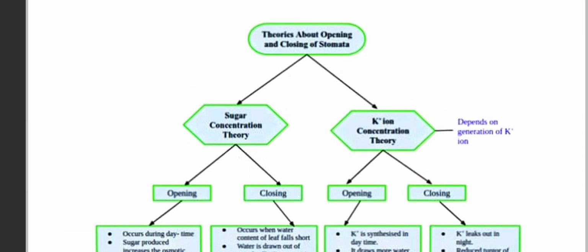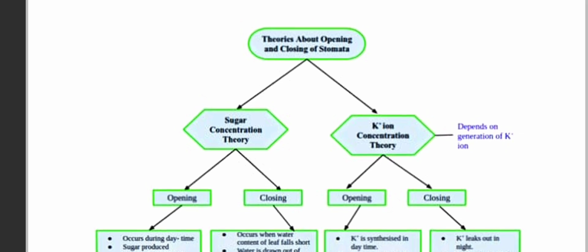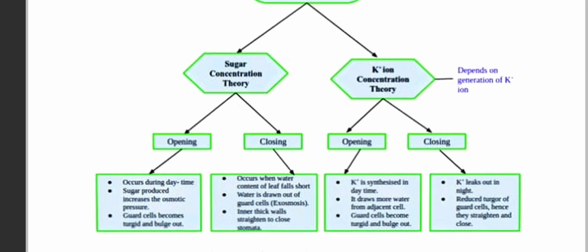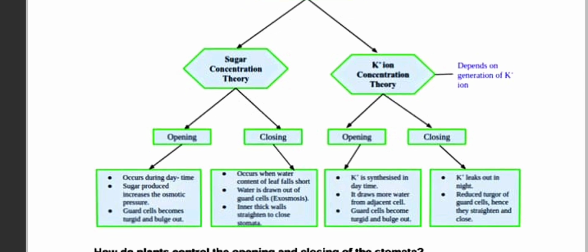Okay, so the theories about opening and closing of stomata. Sugar concept theory: opening and closing occur during daytime. Sugar produced increases osmotic pressure. Guard cells become turgid and bulge out. Closing occurs when water content of the leaf falls short. Water is drawn out by the guard cells. The inner thick walls then close due to the lack of water, and the cell gets deflated.